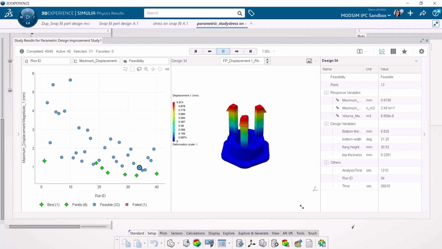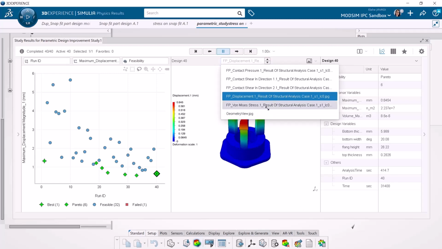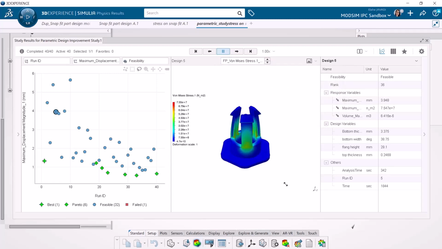I hope that this video could help you get an idea of how to perform a parametric design study and find the optimum design for your model.